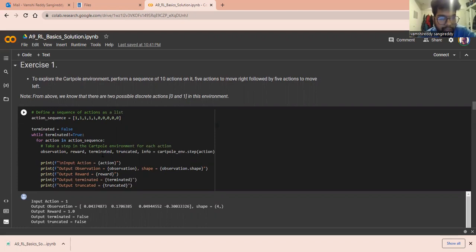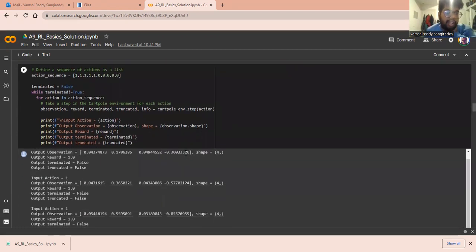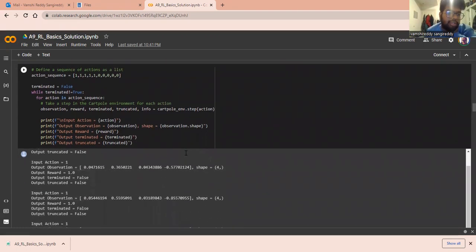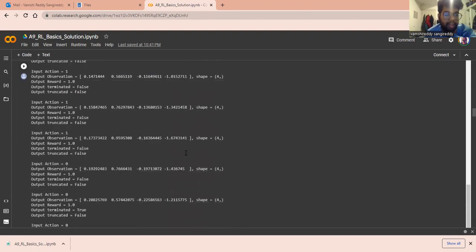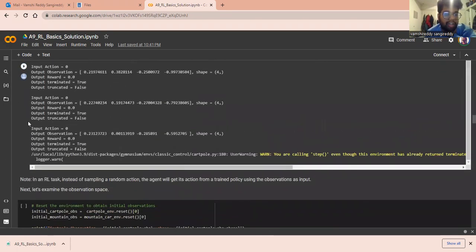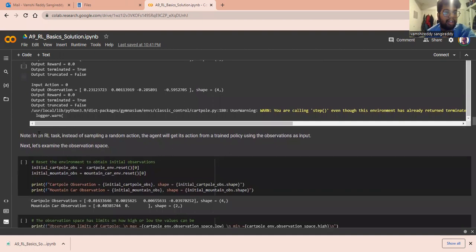So we'll be getting all the observations using the dot step function, and next we'll be printing, for every input action, the reward and the observation. So at the end, after all the observations, we can see that terminated is true, and then we'll be getting